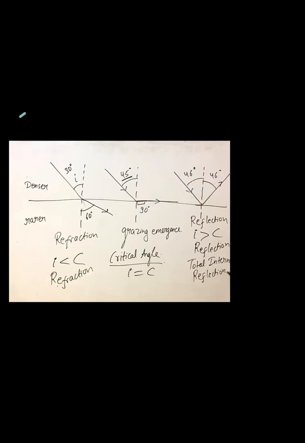Yes, sir. So here are three conditions. If I, that is the angle of incidence, is less than the critical angle, it shows refraction. If the angle of incidence and critical angle are the same, it shows grazing emergence. And if the angle of incidence is greater than the critical angle, it shows reflection. Is this clear? Yes, sir. Okay. Let's move to the next image. You have certain conditions there. The same type of conditions I have tried to replicate here.